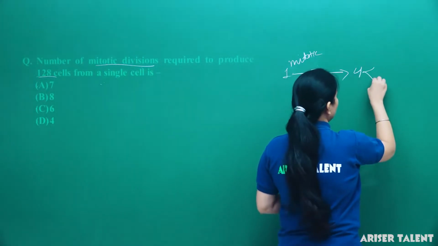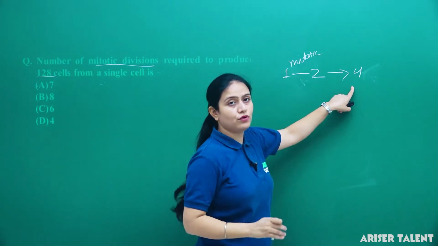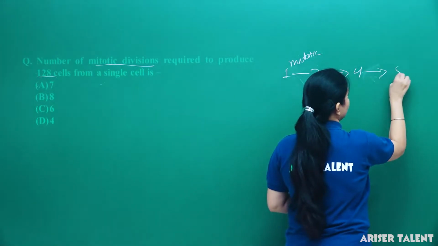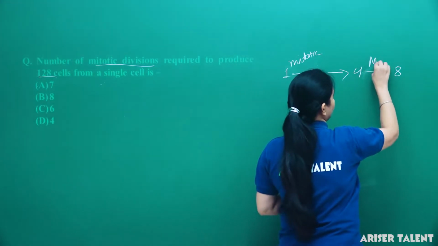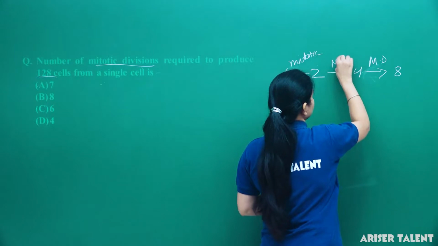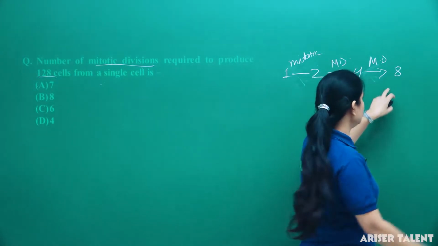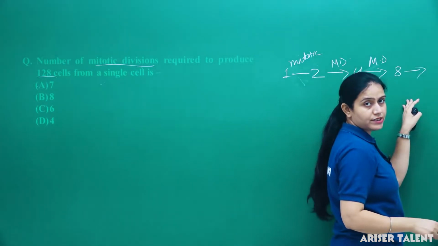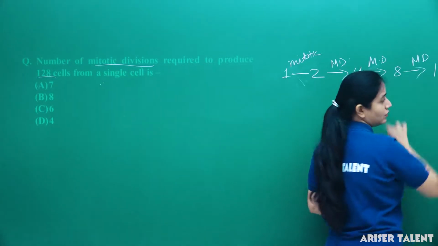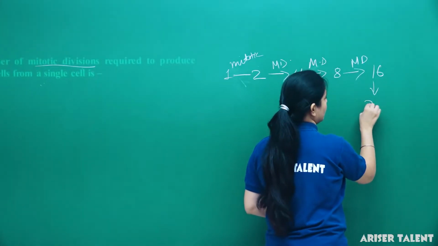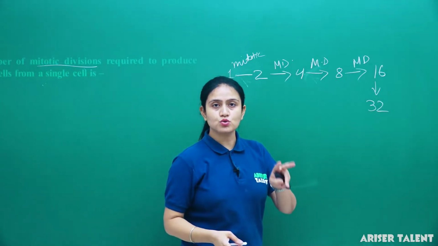Then from these 4, new cells will develop, 8 in number. Again by mitotic division, these 8 cells will make 16 new cells, and then from 16, they will make 32, because each cell produces 2 daughter cells.